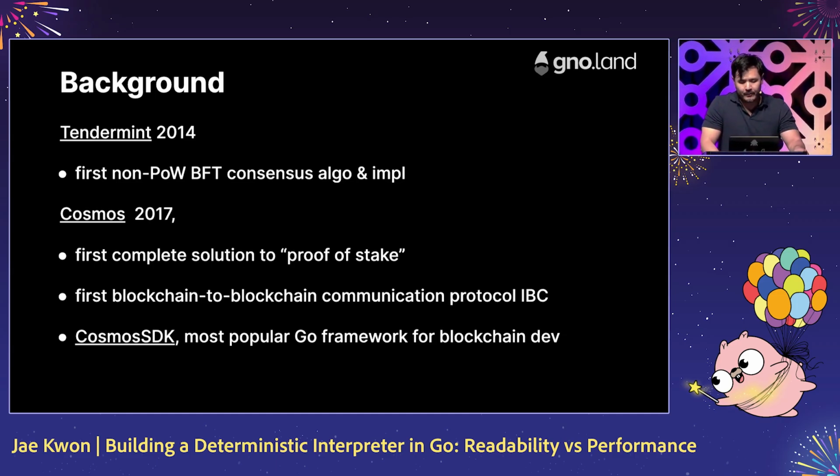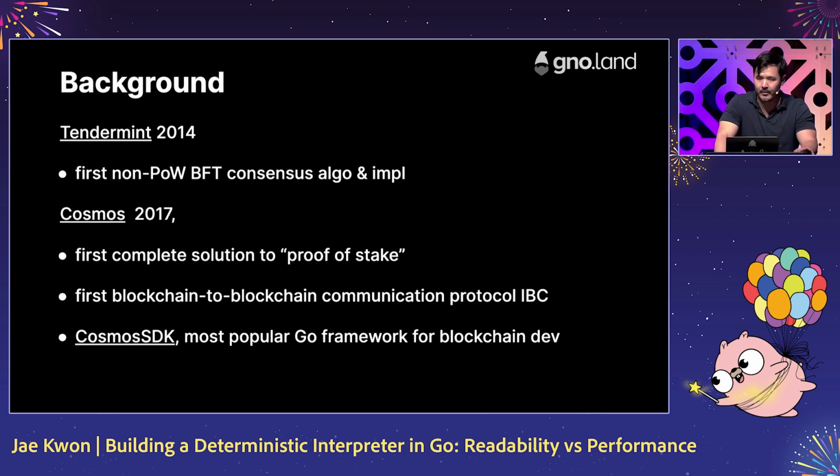Go has been my favorite language for over a decade now. In 2014, I created Tendermint to solve the blockchain consensus and nothing at stake problem. Tendermint is a classical BFT engine written in Go, and it's used by many well-known projects today. In 2017, we launched a blockchain powered by Tendermint called Cosmos. It was the first to offer blockchain-to-blockchain interoperability through a protocol called IBC, Inter-Blockchain Communication.